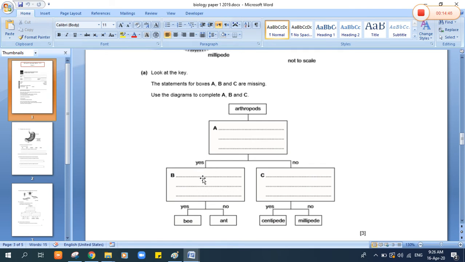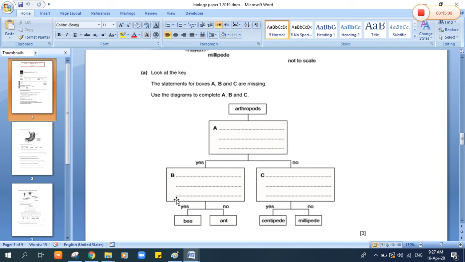The yes answer should classify them again into bee and ant, and here this question should classify them into centipedes and millipedes.